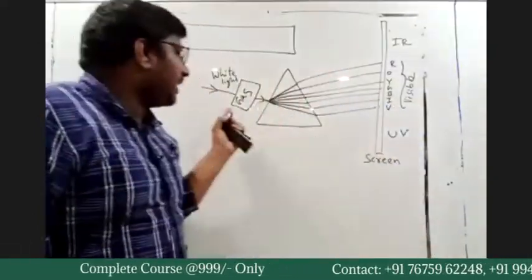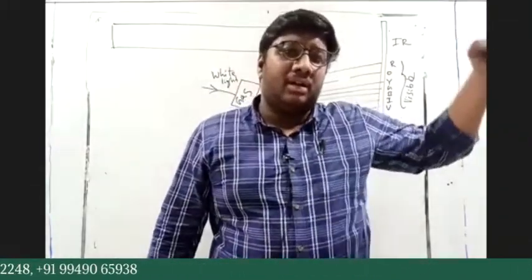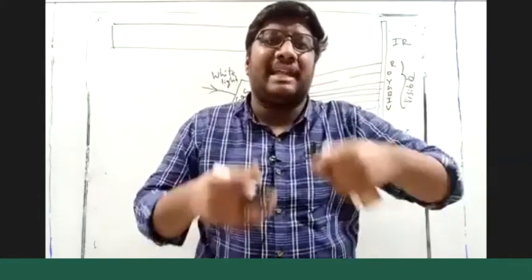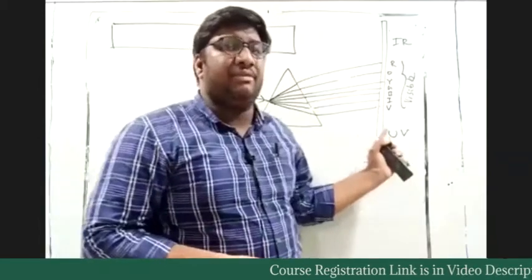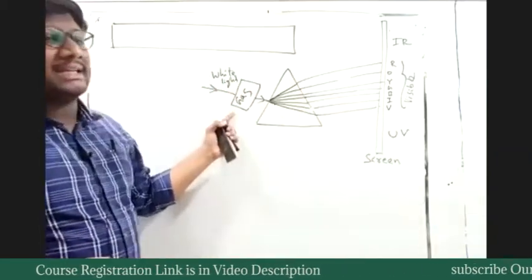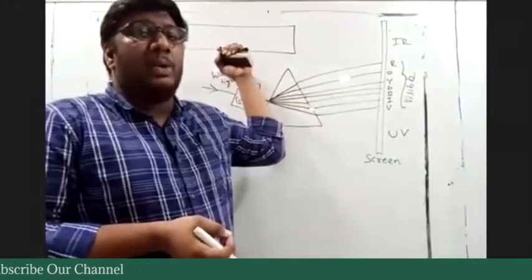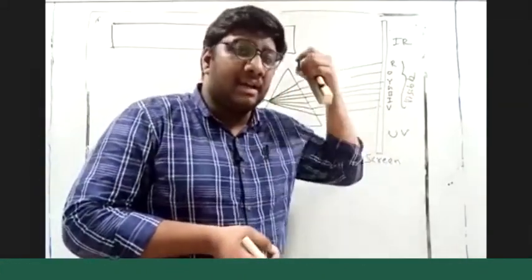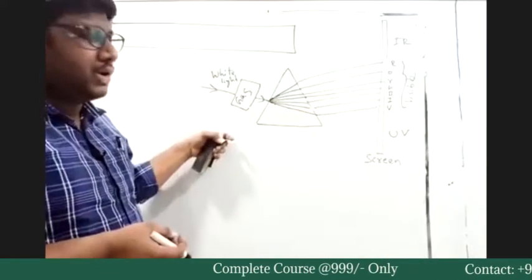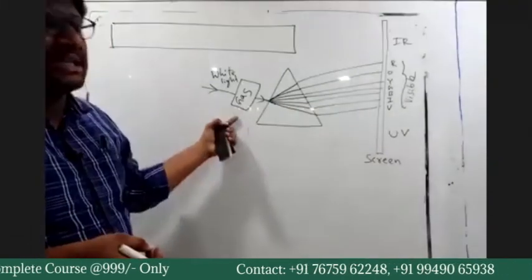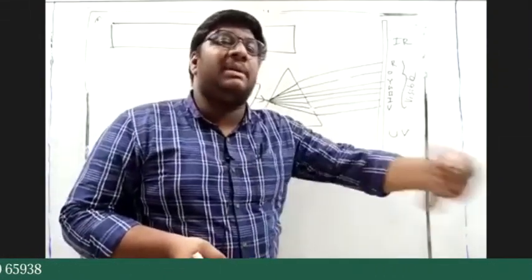So this gas molecule will absorb some energy, and whatever energy is absorbed will not be passed through this prism. Understand this very carefully. This gas molecule has the capacity to absorb some part of the energy of this whole white light. The remaining part will just be transmitted from the gas molecule. Whatever it absorbs will not be transmitted; whatever it does not absorb will be transmitted.